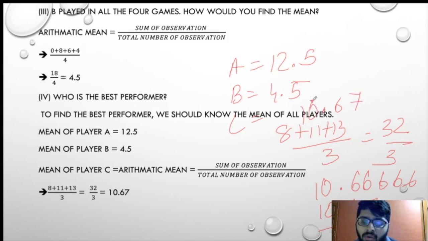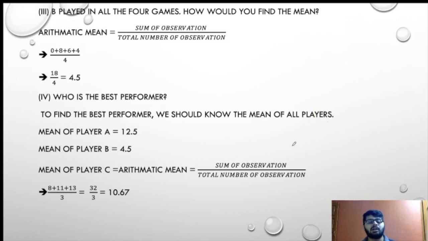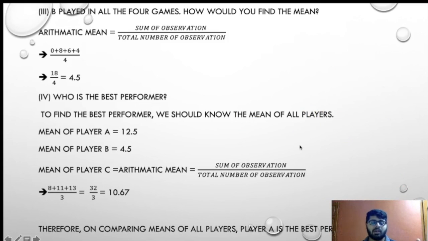Now, who has the better average? We can all see A has the better average. So technically A is the best performer. On comparing the means of all players, player A is the best performer. So it was a very simple sum.